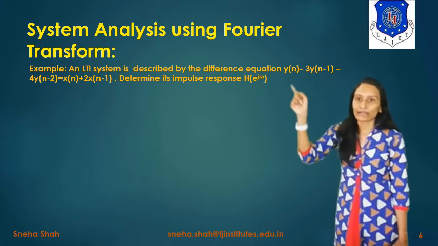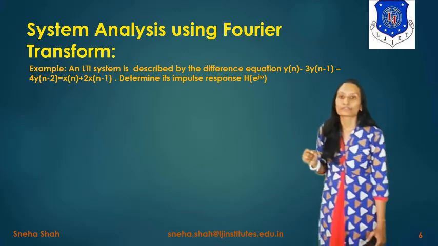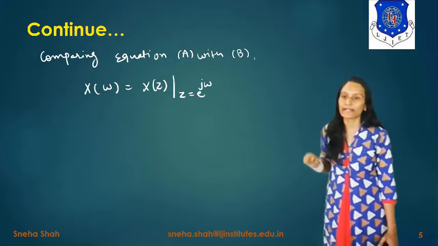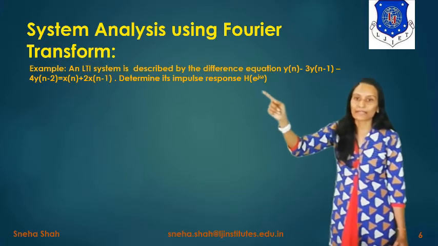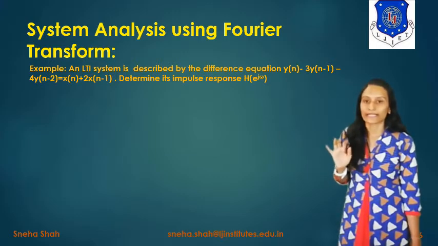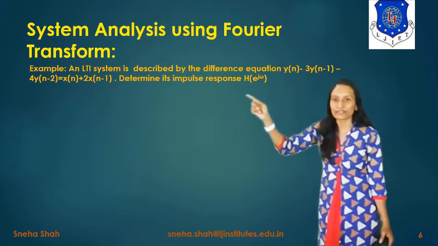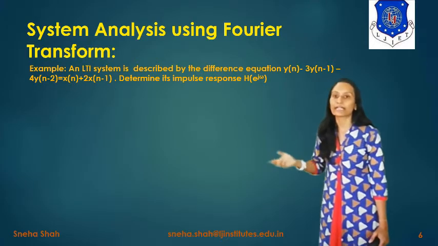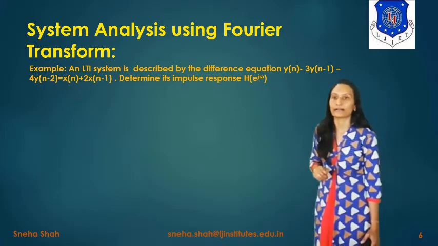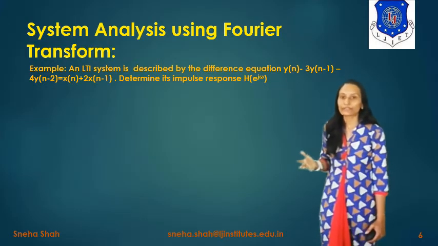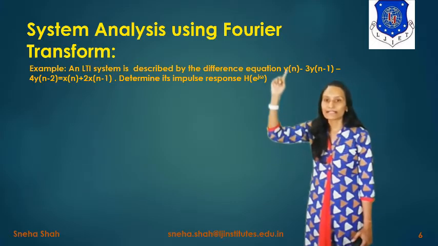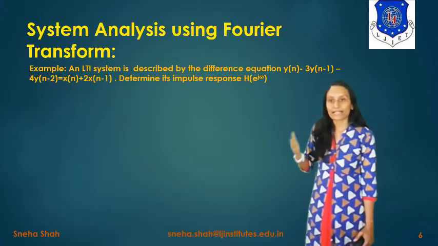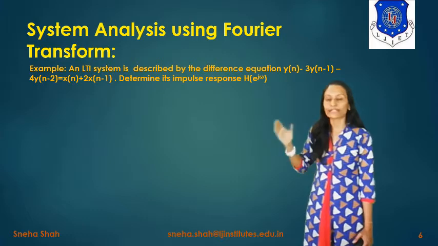If you want to derive this e raised to j omega, from this relationship you can say that e raised to j omega is equal to z, right? So this same term can be represented in the form of H of z. It means if we can derive the term H of z, then instead of z we will take e raised to j omega, and it will give you the term H of e raised to j omega, right? As you know, we have already covered this kind of difference equation in the chapter of Z transform. So the steps will remain as they are, and we will follow those steps.